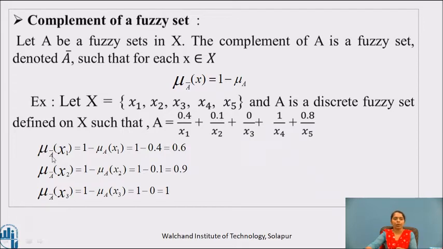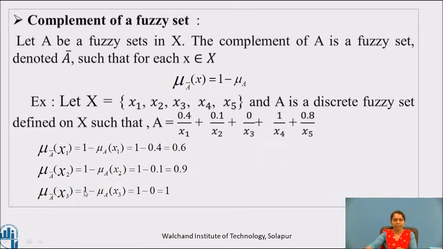Then mu A bar of x1 is equal to 1 minus mu A of x1, which is 1 minus 0.4, is equal to 0.6. Mu A bar of x2 is equal to 1 minus mu A of x2, is equal to 1 minus 0.1, is equal to 0.9.